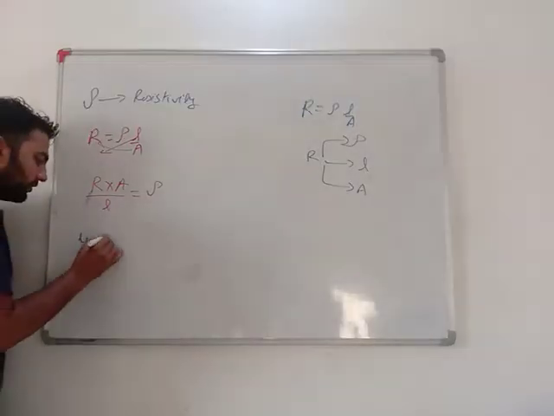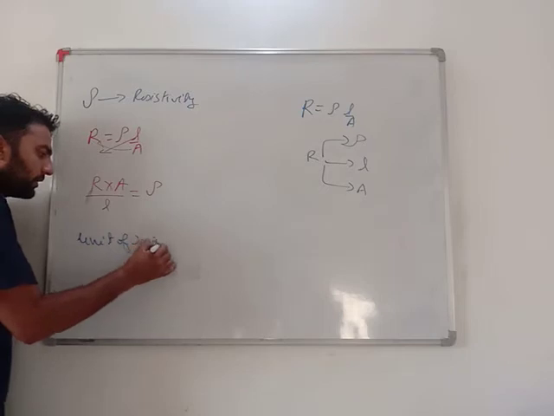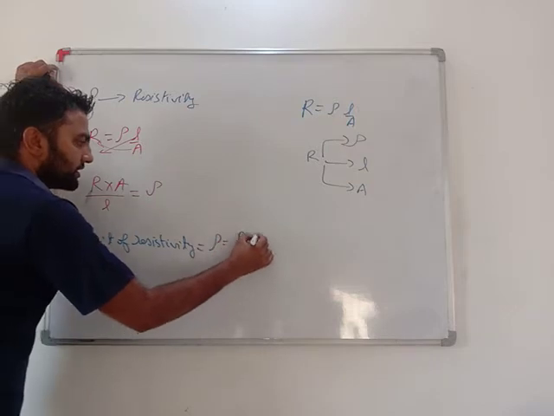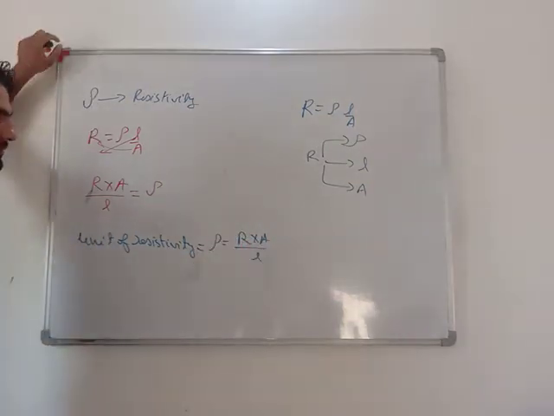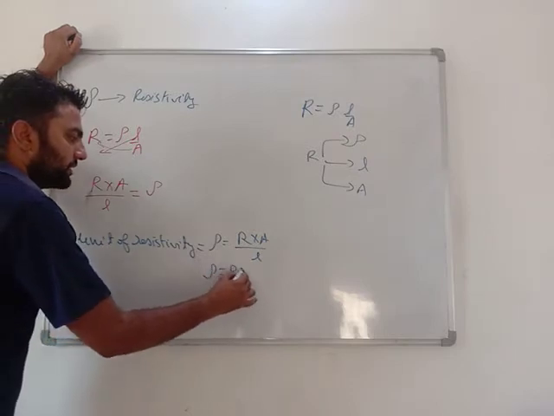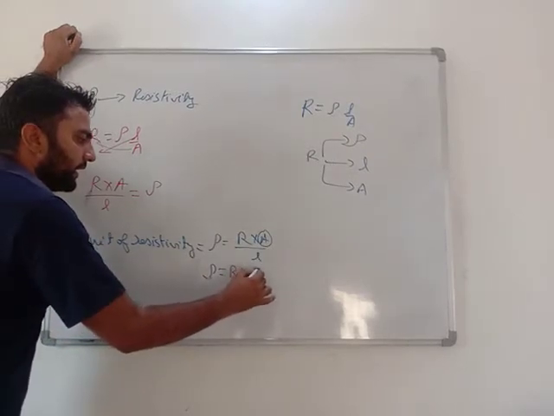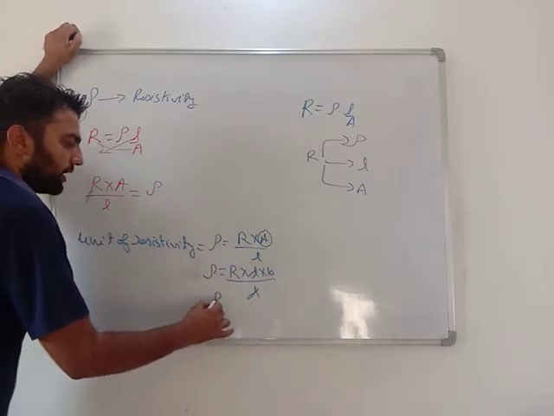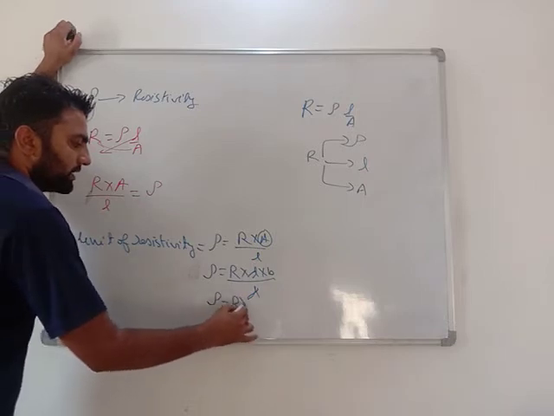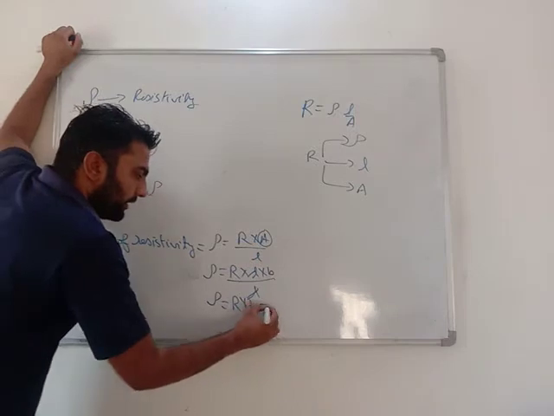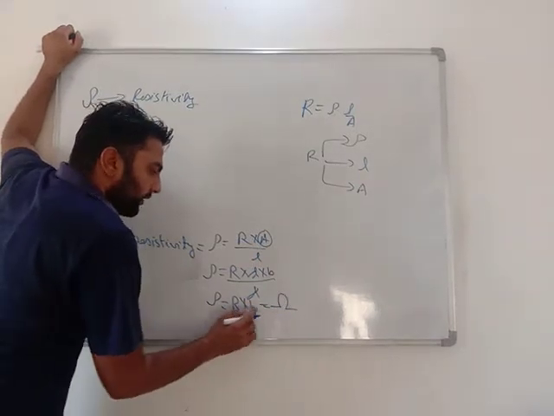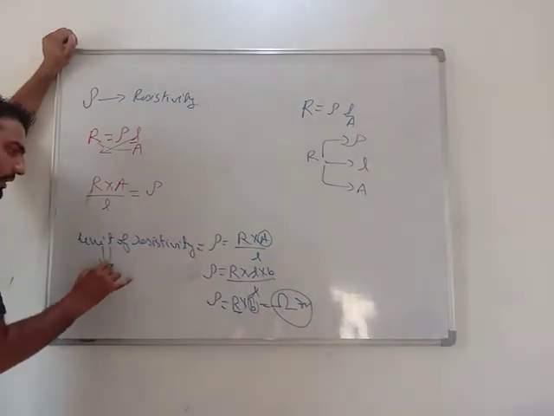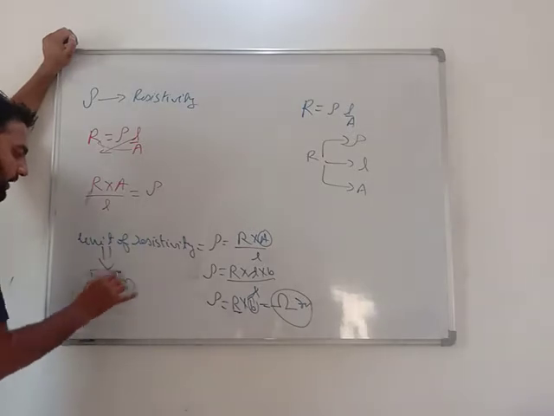Now what is the unit of resistivity? Very important. Resistivity equals resistance into area upon length. Area is length into breadth, so area upon length is breadth. So resistivity equals resistance into breadth. Very important. What is the unit of resistance? It's ohm. And what is the unit of breadth? It is meter. So very important, the unit of resistivity is ohm meter.